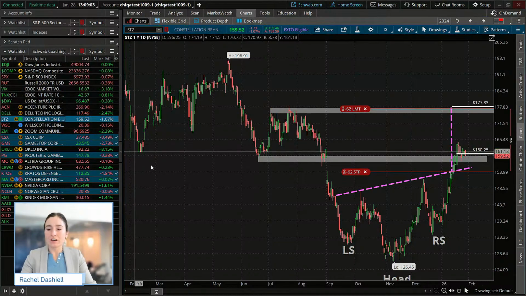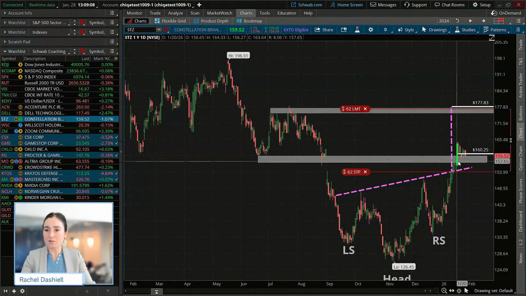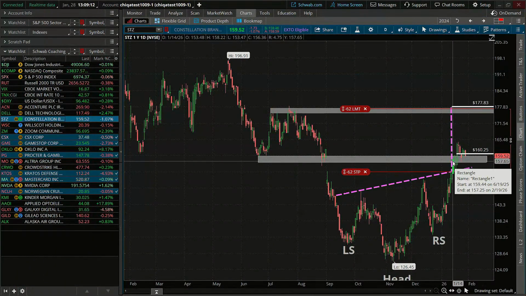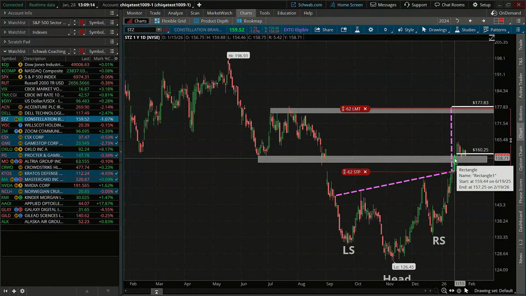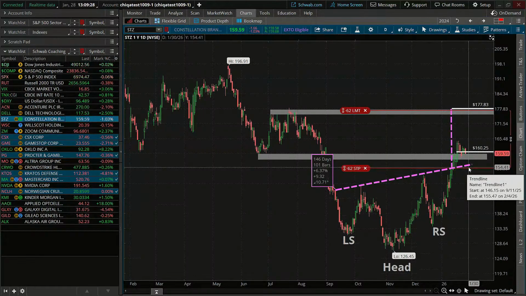Another one for you here, STZ. We know that we entered into this one once we had that break, or that extra confirmation break, with more than a 2% move above the neckline resistance of our inverse head and shoulders pattern. As a reminder, our stop is down here, right underneath where the neckline was for that old support.